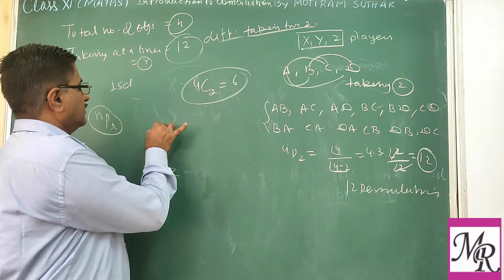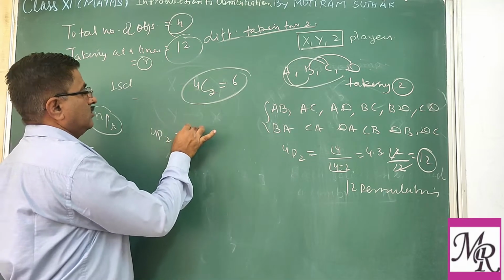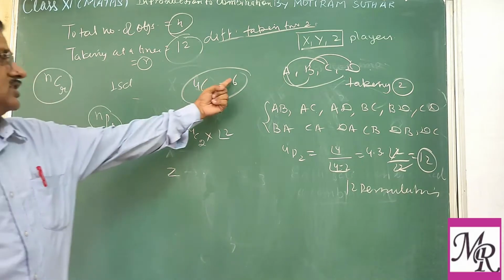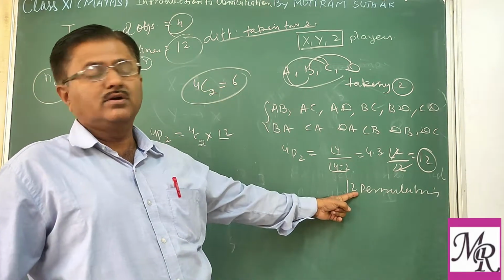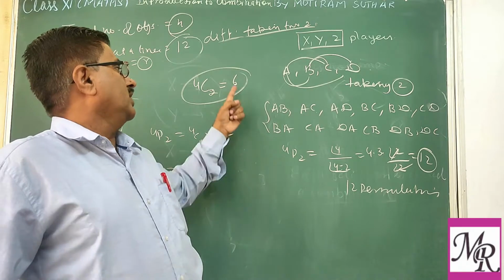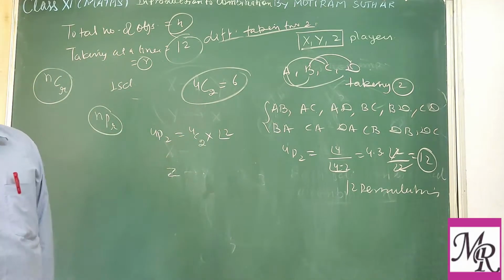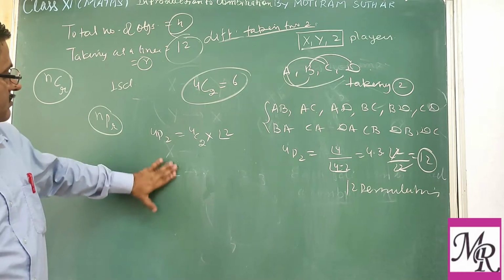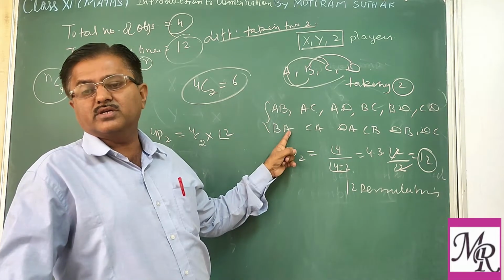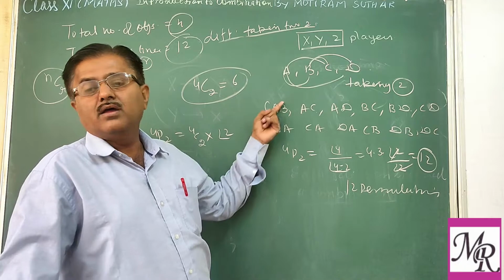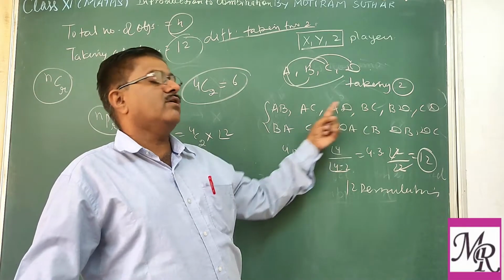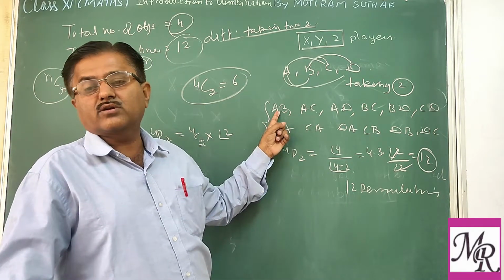So permutation is equal to combination into factorial 2, because if you multiply 6 by 2, we get 12. Factorial 2 means 2 into 1. This is the relationship between combination and permutation. In each combination there are several permutations, depending on the number of objects selected. Here we are taking 2, so each combination has factorial 2 permutations.